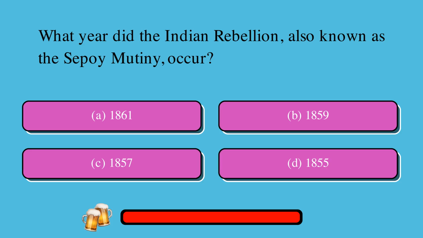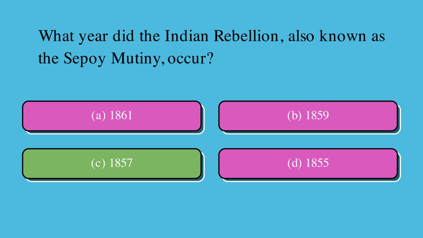What year did the Indian Rebellion, also known as the Sepoy Mutiny, occur? Is it A. 1861, or B. 1859, or C. 1857, or D. 1855? The correct answer is C. 1857.